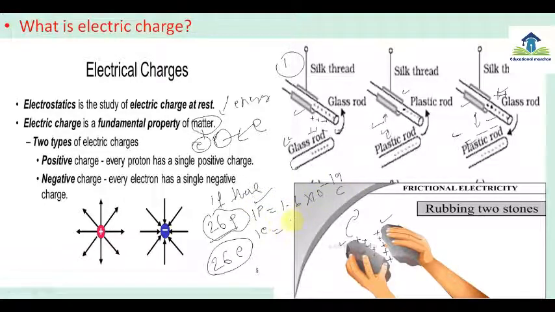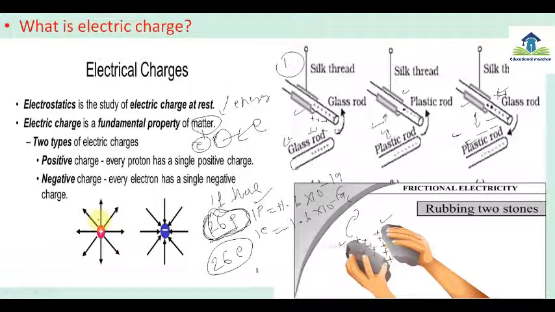One proton has this charge and an electron has the same charge, but the proton is positive and the electron is negative. So how much charge do 26 protons have? We multiply 1.6 × 10 to the power minus 19 coulomb by 26, then we can calculate the total charge. Is it clear to all?